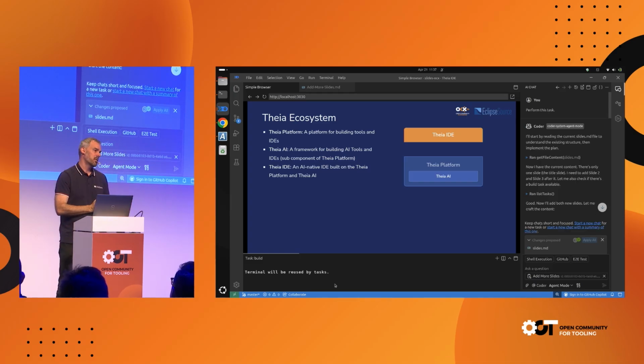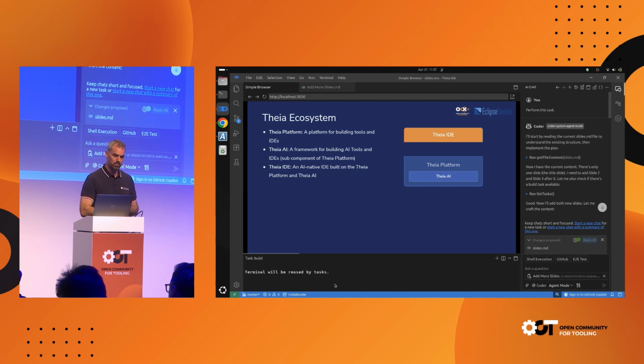As Mike just mentioned in the opening session, the Theia platform is a technology that allows you to build tools in IDEs. So if you want to build domain-specific tools or custom coding environments, you can reuse a lot of building blocks from this technology. In a sense, it's like the traditional Eclipse tooling platform that exists for many years, and this technology exists since 2017. Although compared to traditional Eclipse, it's based on web technology, it shares a lot of building blocks with VS Code, like it's written in TypeScript, integrates the language server protocol, and so on.